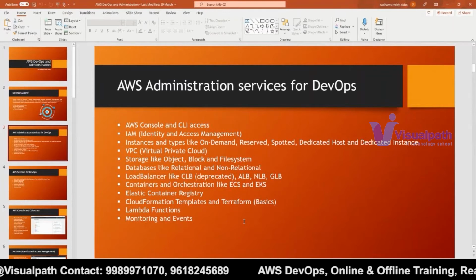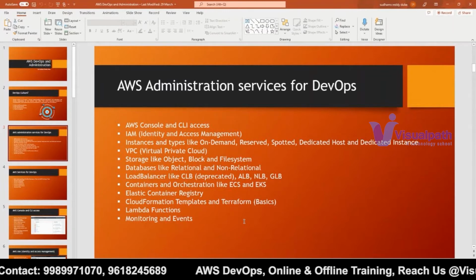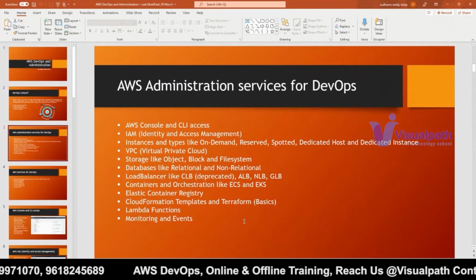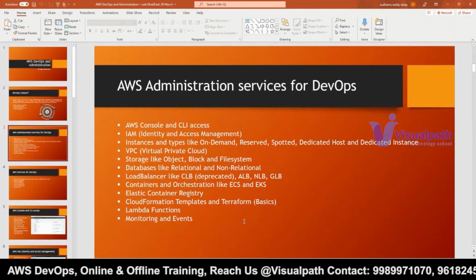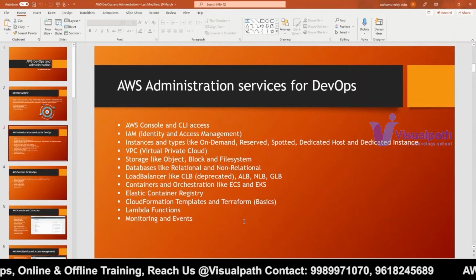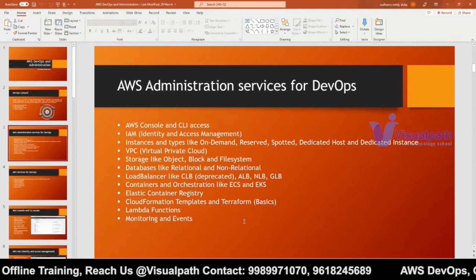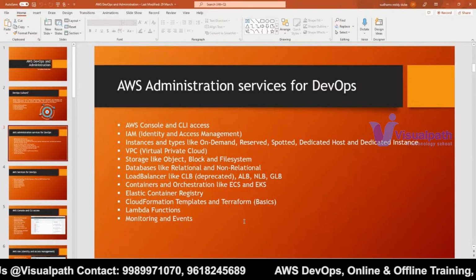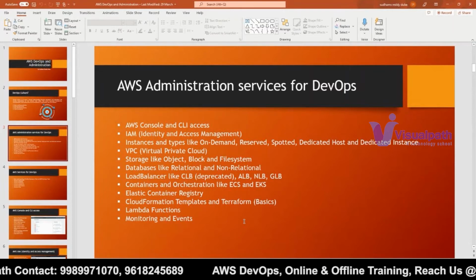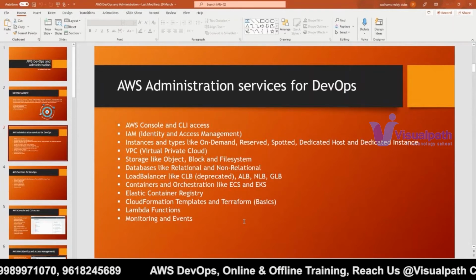So we need to write Jenkinsfiles, which are related to a DSL. Okay, and we have to write some Groovy code as well. It's optional actually. Either we can write with Groovy or we can write with a DSL, domain specific language. Okay, and after learning Jenkins, we will be learning Ansible as well, which is a configuration management tool.